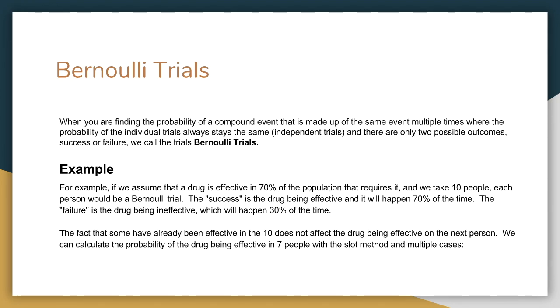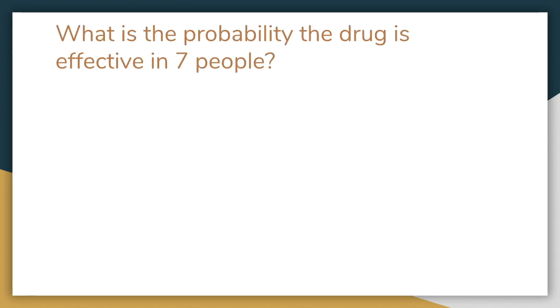But also, it's independent. If you found that it was successful on 7 people, it doesn't really change the effectiveness on the next person. We almost assume infinite people here. We're not given a number of people that it's effective for. We're just given a probability of it. And so it's an independent trial.